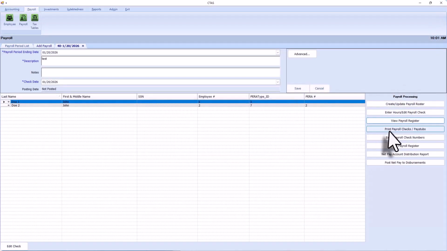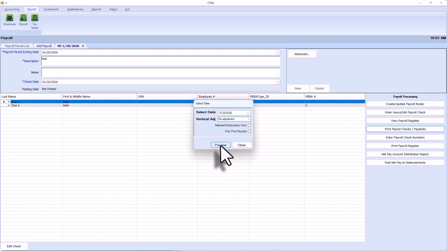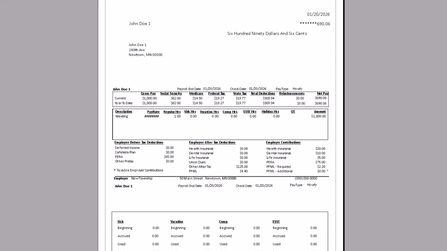When viewing the paycheck, we will see the same situation, except we will notice that the employer contribution is receiving the lower percentage when they're paying in. So again, if we look under the employee after-tax deduction, John Doe 1 or employee 1 was the 50-50 split. The paid family medical leave being withheld is 50%, the $4.40. And then if you look under the employer contribution, this is where the employer receives the discounted rate and they are only paying $2.20.